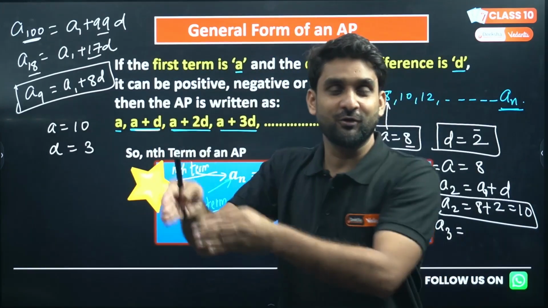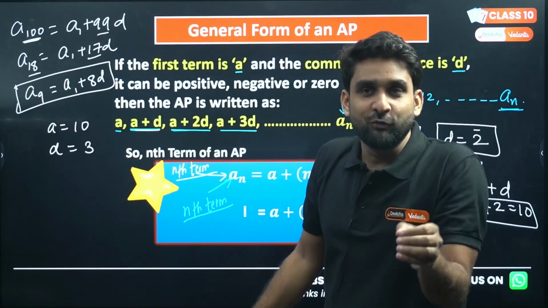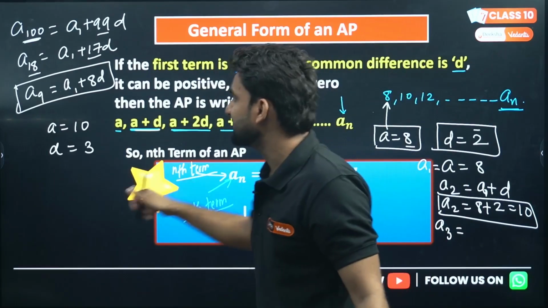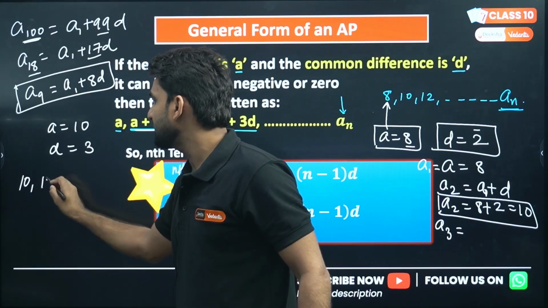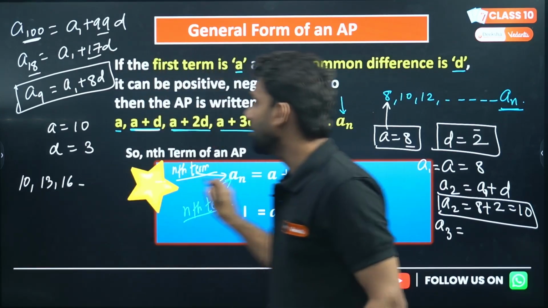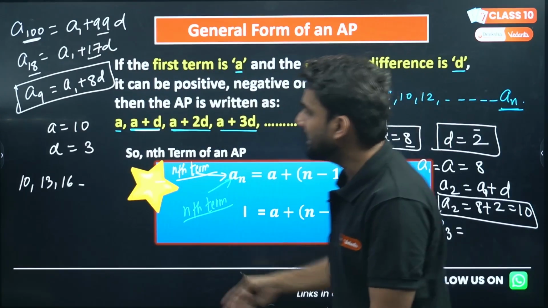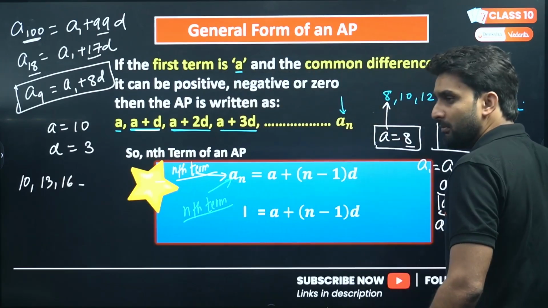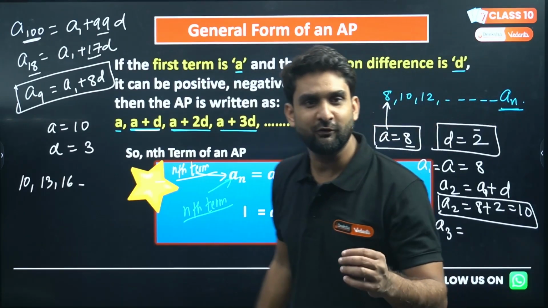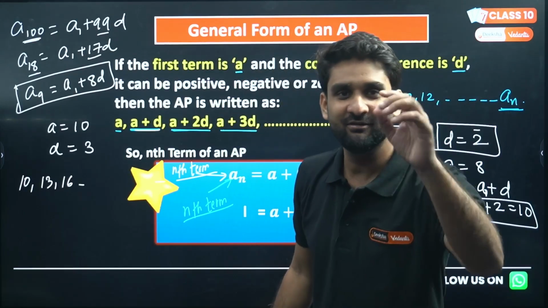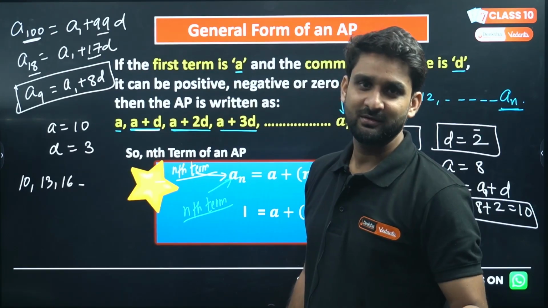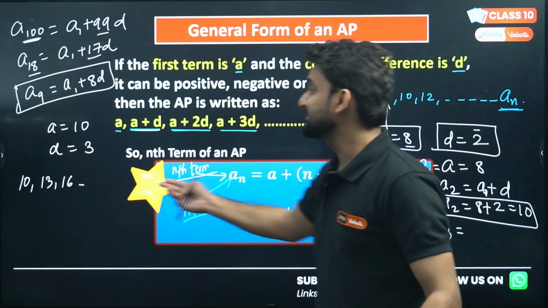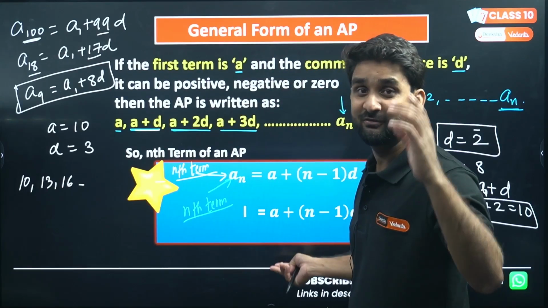First, second, third, fourth, fifth. Would it be good to write the numbers, like if A is 10, then 10, 10 plus 3 will be 13, 16 and so on? Will you be writing the numbers in this long form, or will you use a short formula? Every one of you will use the short formula, because writing all these numbers in a sequence will be very challenging.